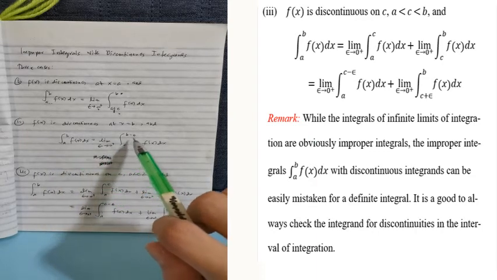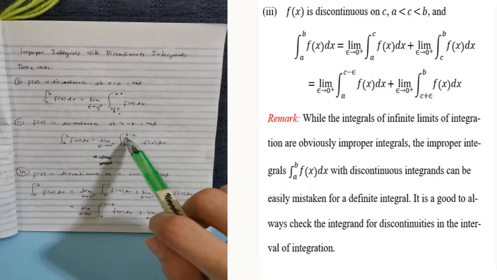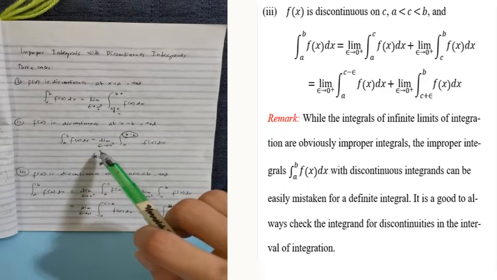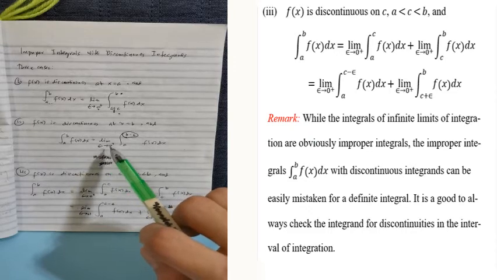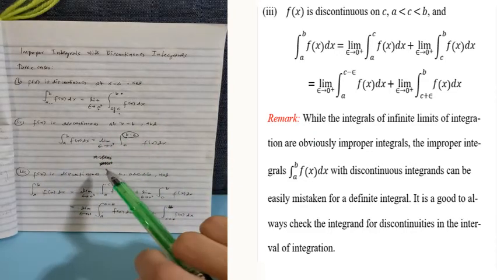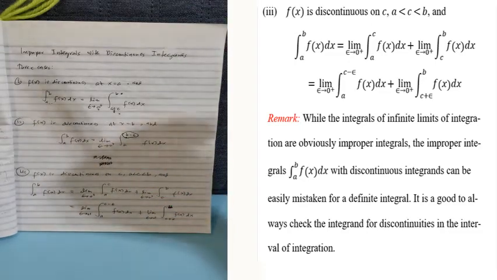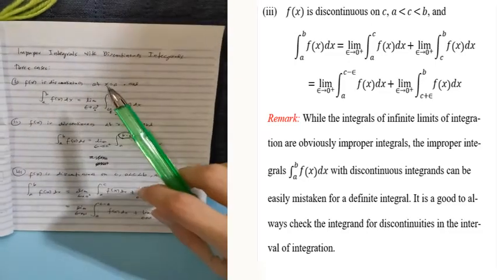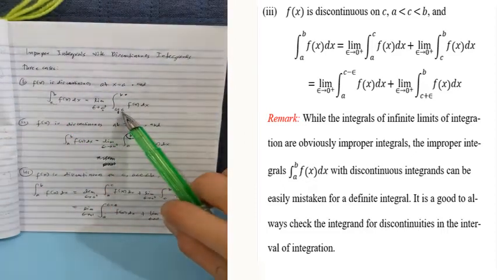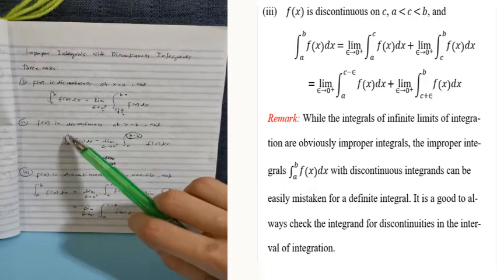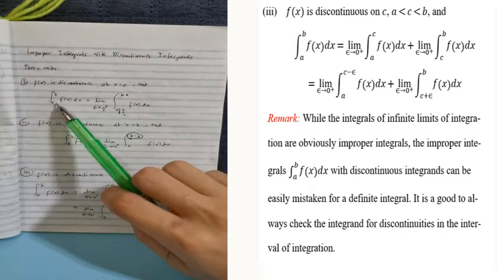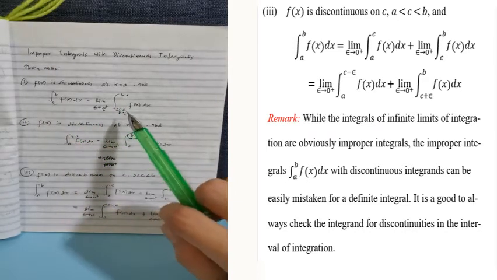Okay, so since dito siya discontinuous kay b, so that's why doon siya nag-minus ng epsilon. So our epsilon is always approaches 0 to the right. Okay, so take note, sa case 1 and case 2, kung discontinuous siya sa baba, mag-a-add kayo ng epsilon, and kung discontinuous siya sa taas, magma-minus kayo ng epsilon.